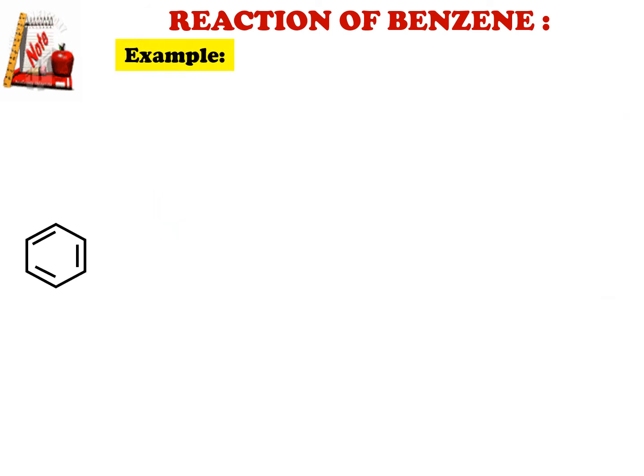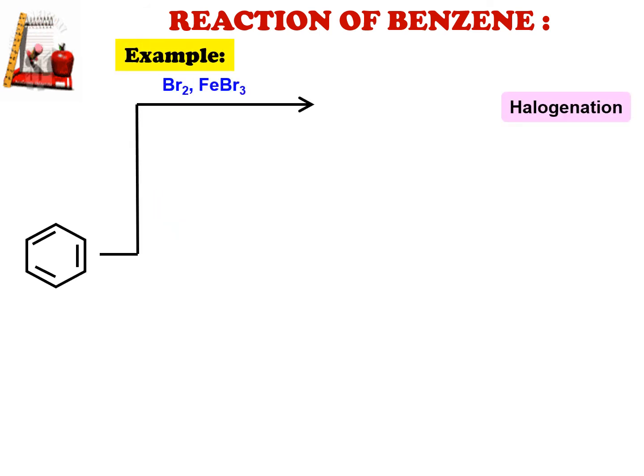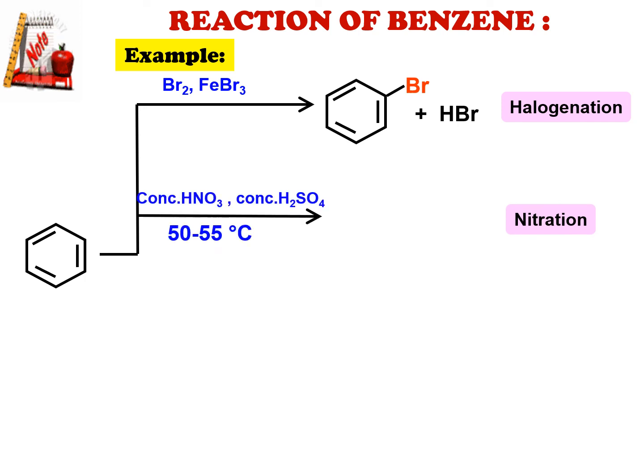Example for halogenation: benzene reacts with bromine in the presence of ferric bromide to produce bromobenzene and hydrogen bromide. Nitration is the reaction of benzene with concentrated nitric acid and concentrated sulfuric acid at a temperature of 50 to 55 degrees Celsius. The chemical reaction produces nitrobenzene and water.